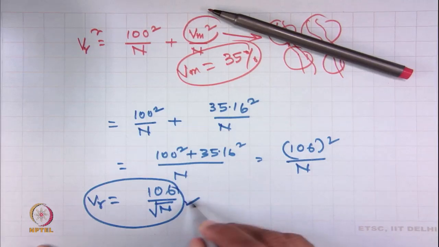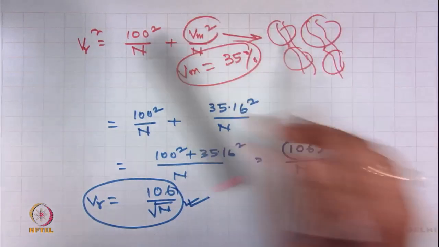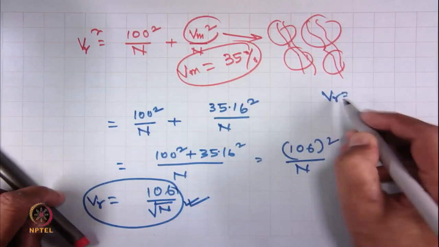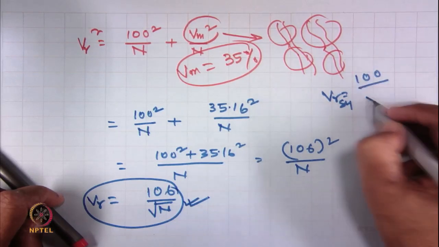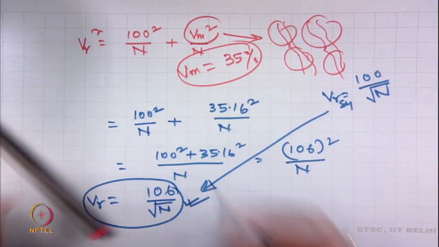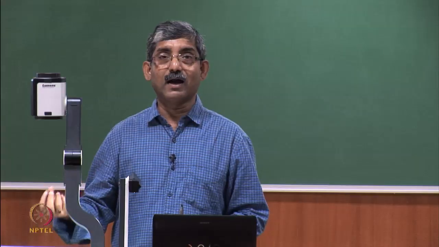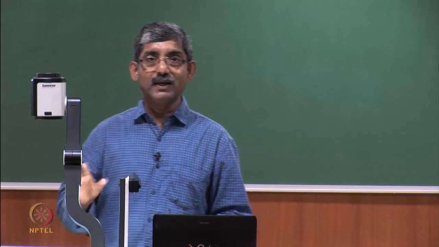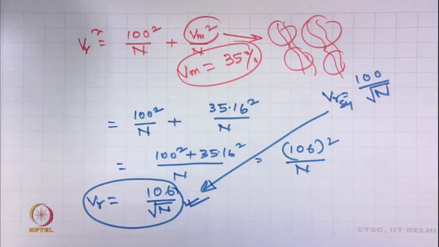For calculating limit irregularity for synthetic fiber, we use the formula Vr equals 100 by under root n, and for cotton it becomes 106 by under root n. This difference between 100 and 106 is mainly due to the mass variability of cotton.